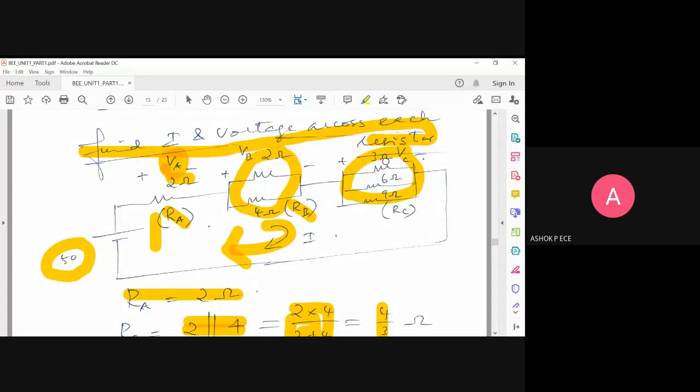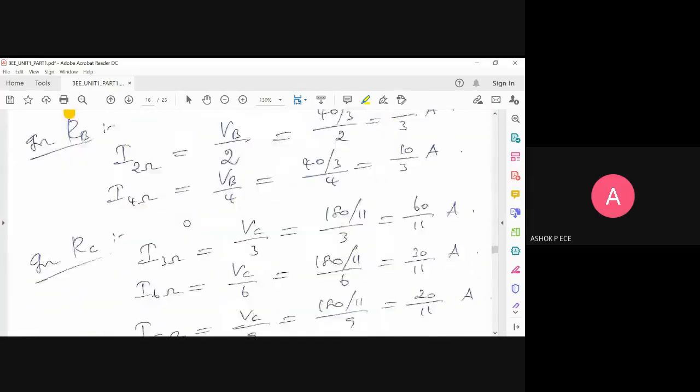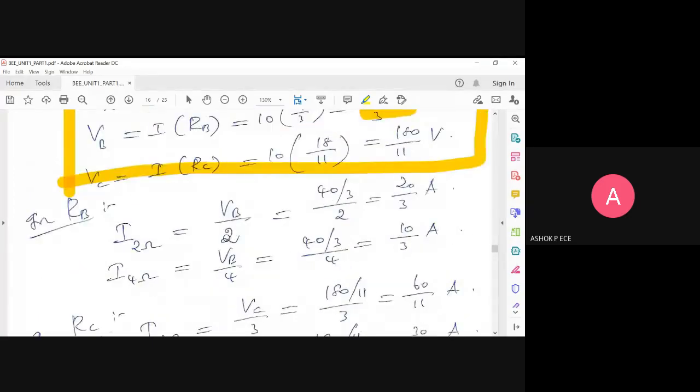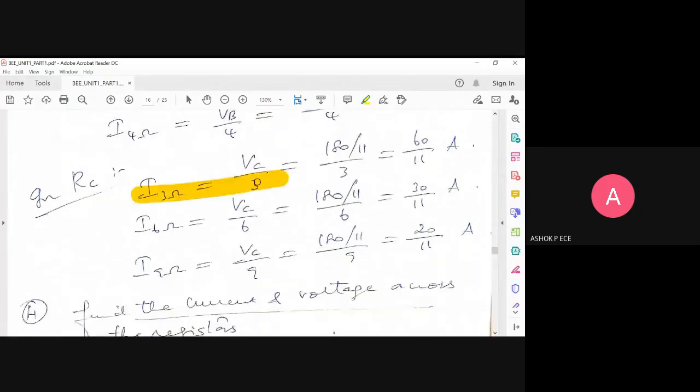So now you know the voltage across each resistor and you also know the resistance value. Now I can find I using the formula I is equal to V by R. That's the last step I'm doing. I across 2 ohm is going to be VB by R. VB by 2 ohm, so you get 20 by 3. I across 4 ohm is VB by 4. It is 40 by 3 by 4, it is 10 by 3. And I across RC, you have the 3 currents flowing like this.